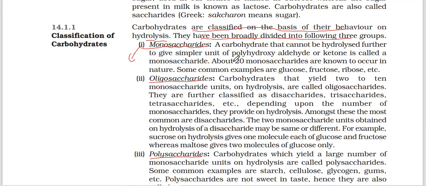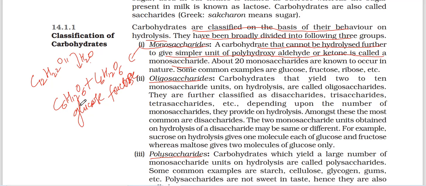A monosaccharide is a carbohydrate that cannot be hydrolyzed further to give a simpler unit of polyhydroxy aldehyde or ketone. These are the monomers. This is the dimer type, the disaccharide. A disaccharide, by hydrolysis, gives 2 separate units.